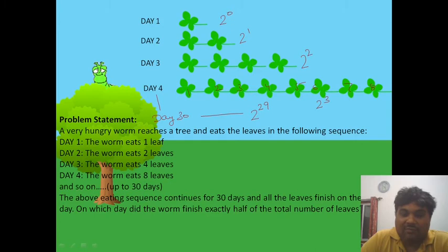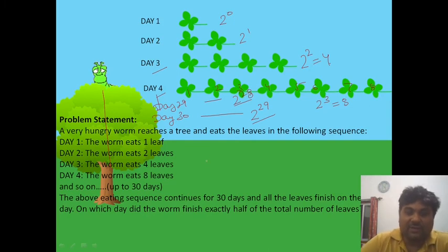So what is half of this 2 to the power 29? Take the comparison between day 3 and day 4. 2 to the power 3 is equal to 8 and 2 to the power 2 is equal to 4, so 4 is just half of 8. So on day 29 it will be 2 to the power 28, and 2 to the power 28 is just half of 2 to the power 29. So on day 29 it has exactly half of the leaves.